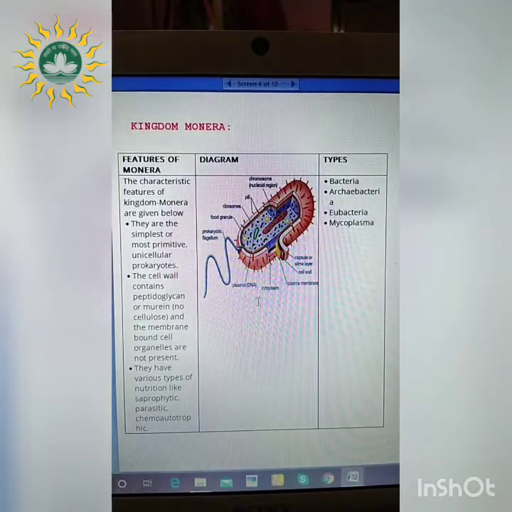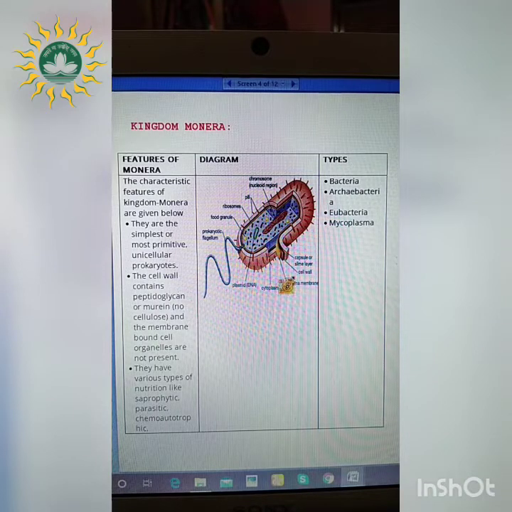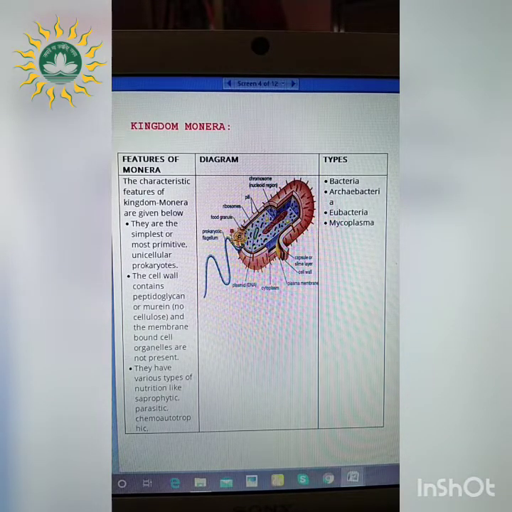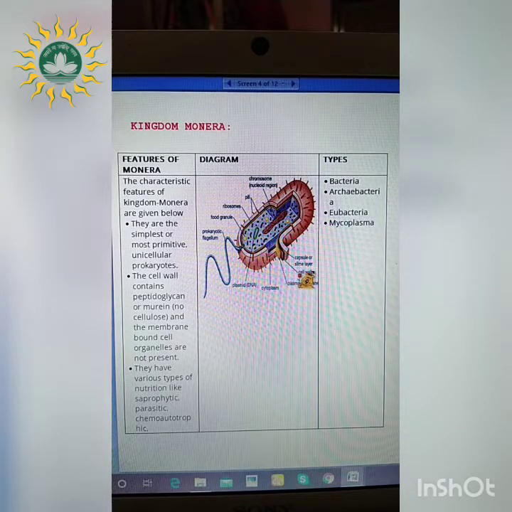So if we move on to the diagram, you will see that the main part, the plasmid DNA, is present over here, as the nucleus is not that well developed. It is present in naked condition. The flagellum is present, which is helping in movement, and apart from that, some other cell organelles are present, such as ribosomes. The plasma membrane is also present, as well as the capsule layer, which is the protein layer. The cell wall is also present in this type of organisms.